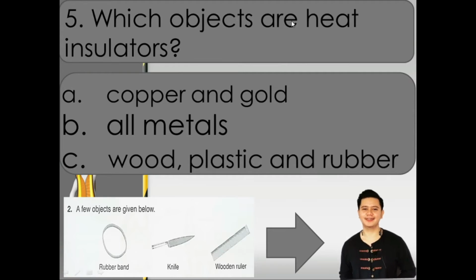Next, number 5. Which objects are heat insulators, that do not allow heat? Is it A, copper and gold, B, all metals, or C, wood, plastic, and rubber? What are examples of heat insulator? So again, when we say heat insulator, it does not allow heat conductivity. That is letter C.